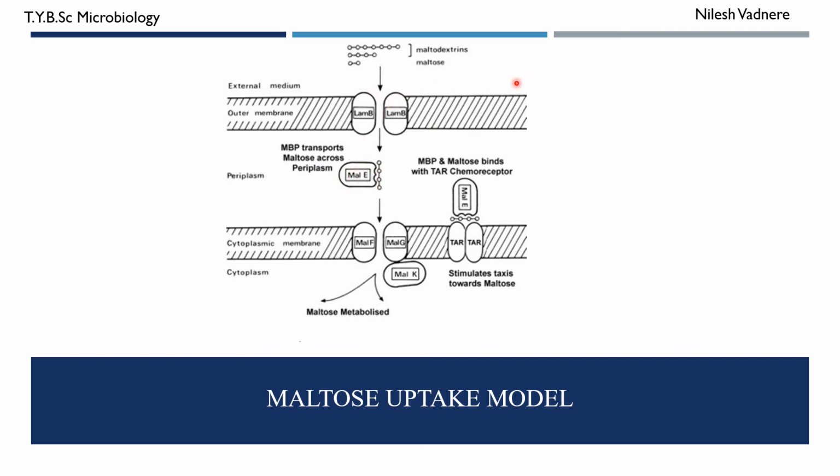There will be no MAL-E protein available to bind to the maltose and bring it to the specific transporter at the cell membrane, and therefore maltose will not enter into the cytoplasm. Hence this system is also a shock sensitive system.